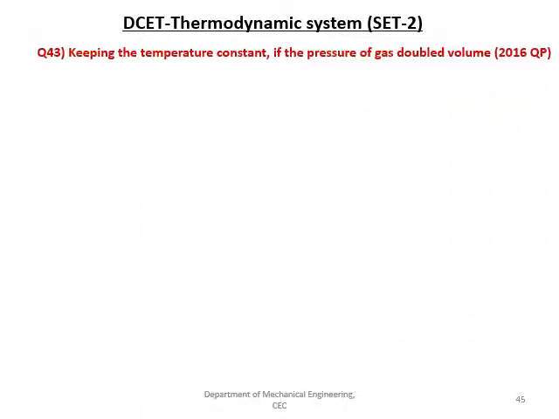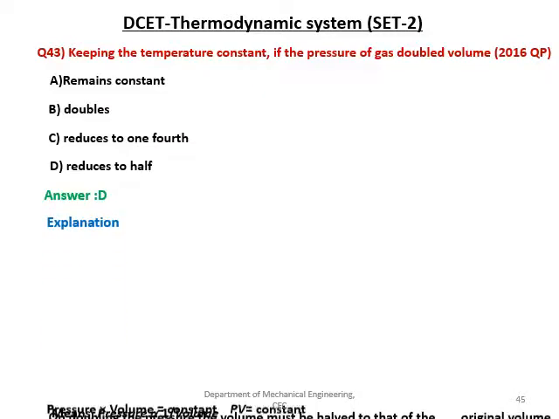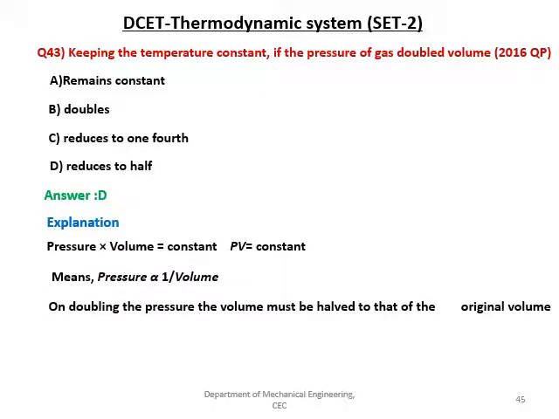The next question is, keeping the temperature constant, if the pressure of the gas is doubled, what happens to the volume? Here the options given are remains constant, doubles, reduces to 1/4, and reduces to half. Answer is D, and we have the equation PV is equal to constant, and if I take only pressure, it is constant divided by volume. On doubling the pressure, the volume must be halved from that of the original state.